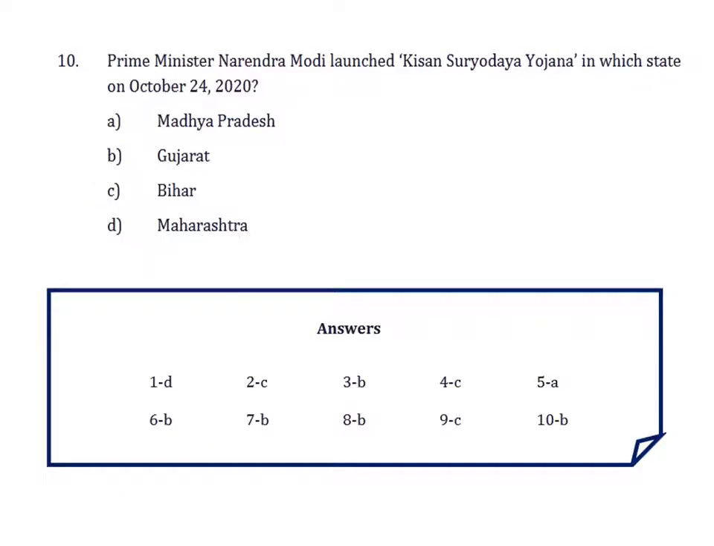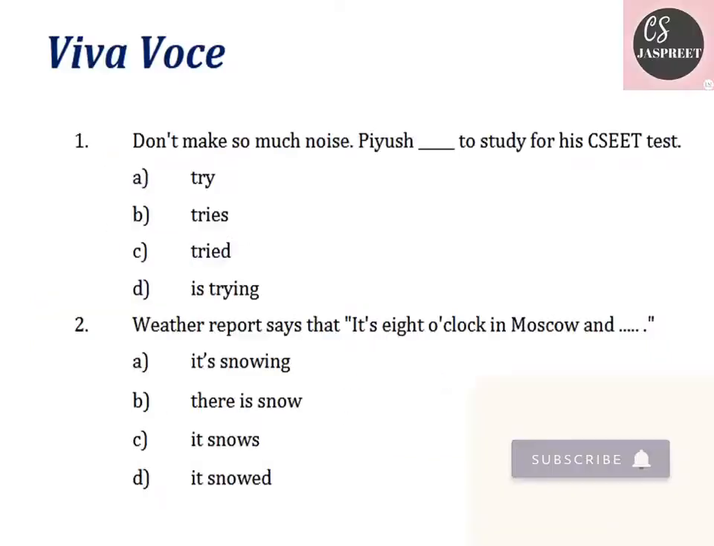The last question of the current affairs is, Prime Minister Narendra Modi launched Kisan Suryodaya Yojana in which state on October 24th, 2020? It is B, Gujarat. In Gujarat, he launched Kisan Suryodaya Yojana on October 24th, 2020. Talking about 10 questions that are on Viva as well.